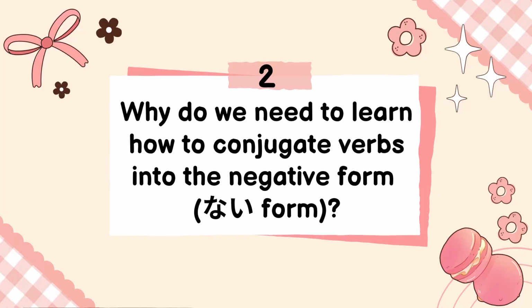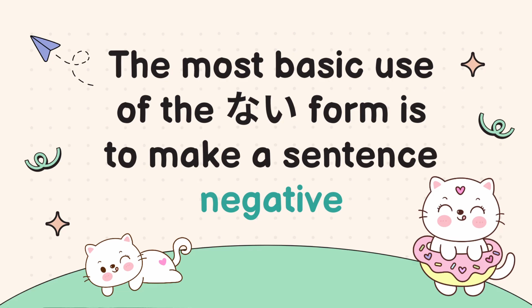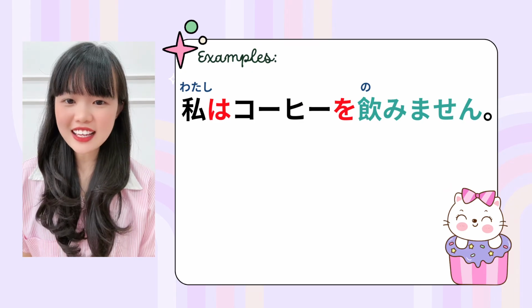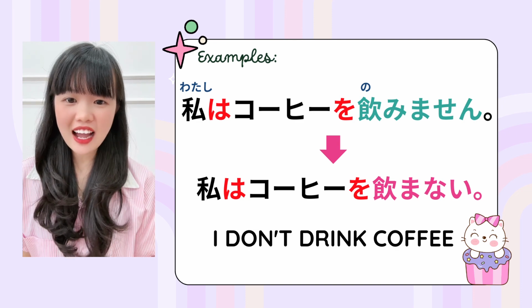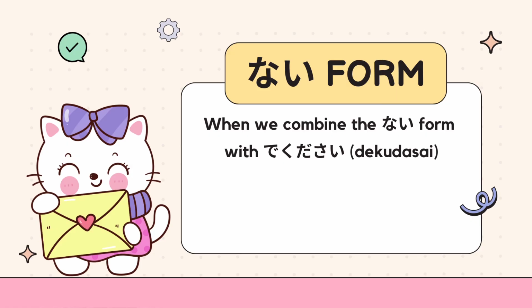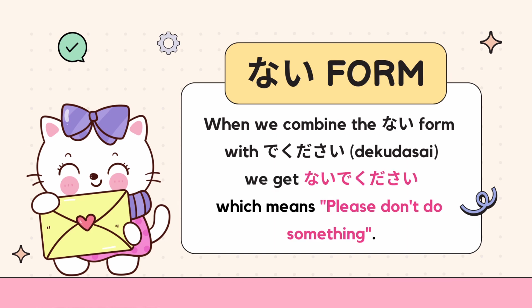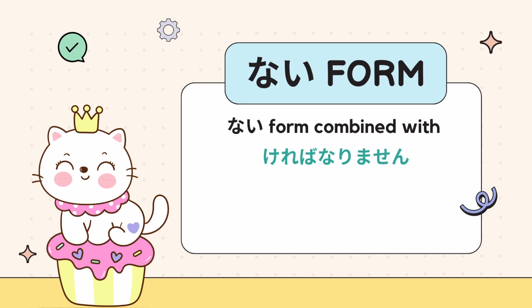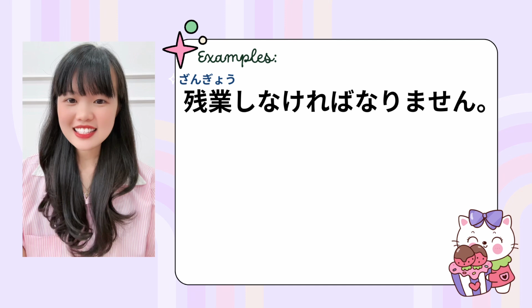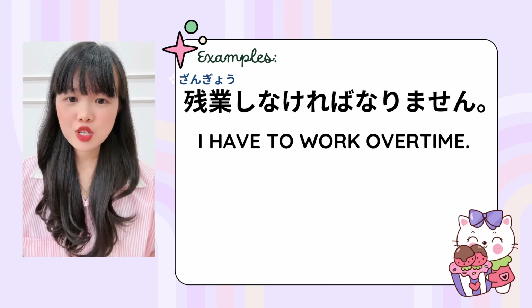Now let me explain why it's important to learn how to conjugate verbs into the negative form, the Naiform, in Japanese. The most basic use of the Naiform is to make a sentence negative. For example, instead of saying 私はコーヒーを飲みません, we can say 私はコーヒーを飲まない, I don't drink coffee. Next, when we combine the Naiform with でください we get ないでください, which means please don't do something. ここでタバコを吸わないでください, please don't smoke here. Another common usage is the Naiform combined with ければなりません, which means must do something. 残業しなければなりません, I have to work overtime.